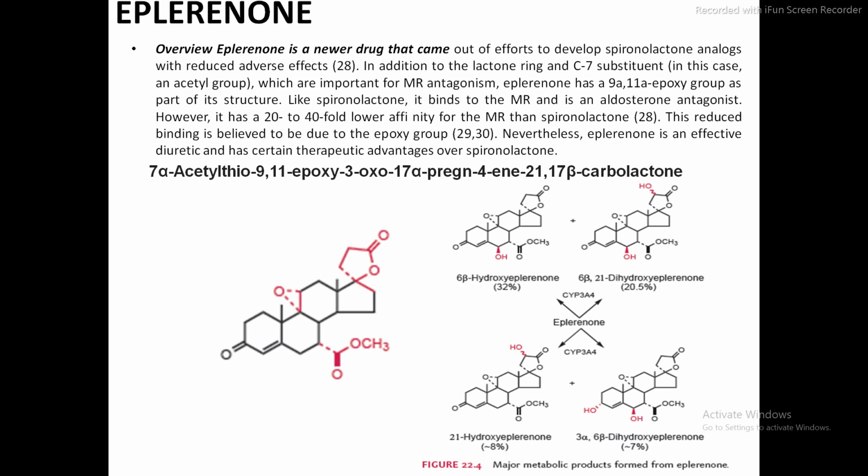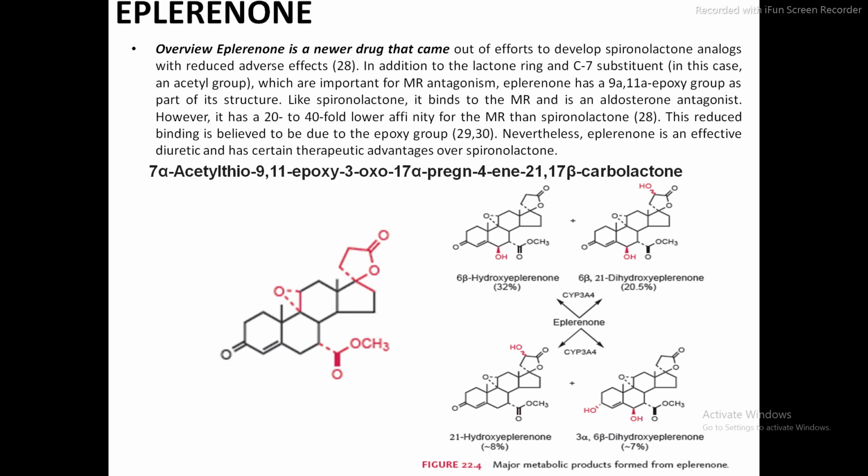In addition to the lactone ring and the C7 substituents, they have added an epoxy group in between carbon number 9 and 11 of the pregnane. So this is the epoxy group. Like spironolactone, this drug binds to the MR and is an aldosterone antagonist.